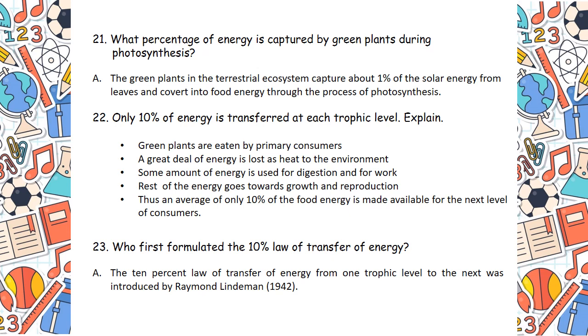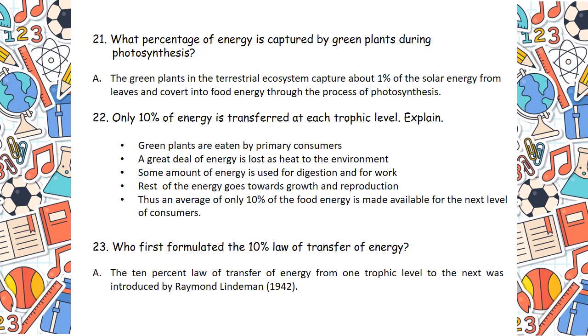Coming to question number 22, only 10% of energy is transferred at each trophic level. Here it's written, green plants are eaten by primary consumers. We all know, a great deal of energy is lost as heat to the environment. Some amount of energy is used for digestion and for work. The rest of the energy goes towards growth and reproduction. Thus, an average of only 10% of the food energy is made available for the next level of consumers.